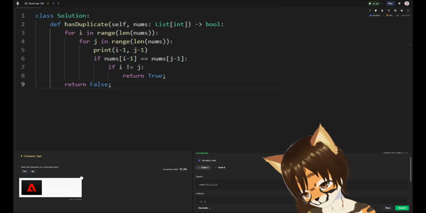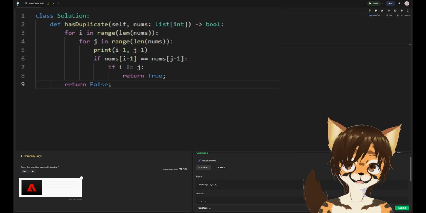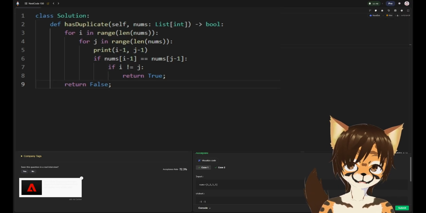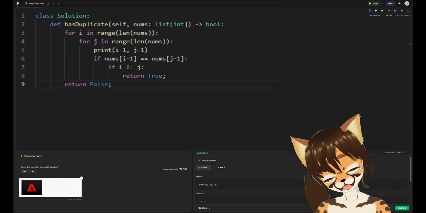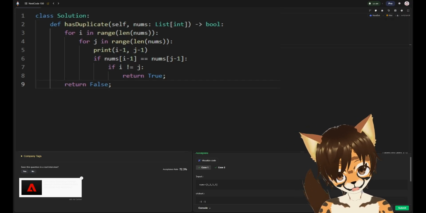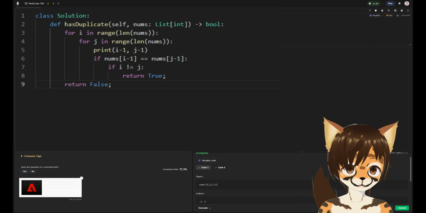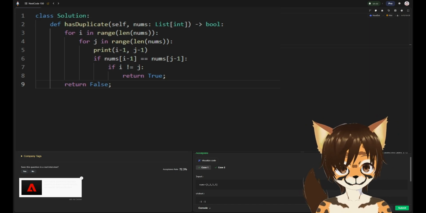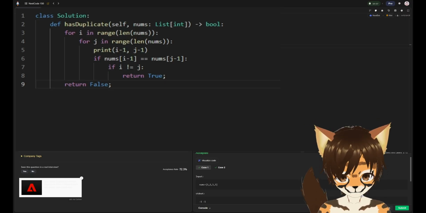But then we can check the 1 and see, use the number itself as a hash? Question mark? Wait. Anyways, we can index this somehow, and then use that to see if there's another similar element already in the hash map. Or I think it's a dictionary in Python. I'm sorry, maybe calling it a hash map is not allowed. But we're going to do that, and I'm sure there's a way to implement a hash map into Python. So we'll be right back once I learn that.